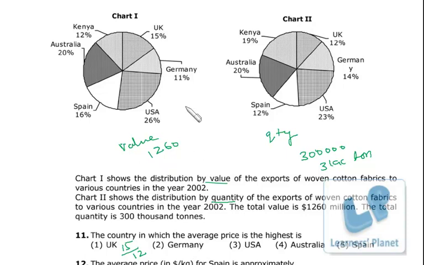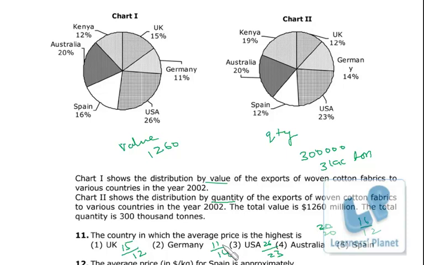Germany is 11 by 14, US is 26 by 23, Australia is 20 by 20, Spain is 16 by 12.